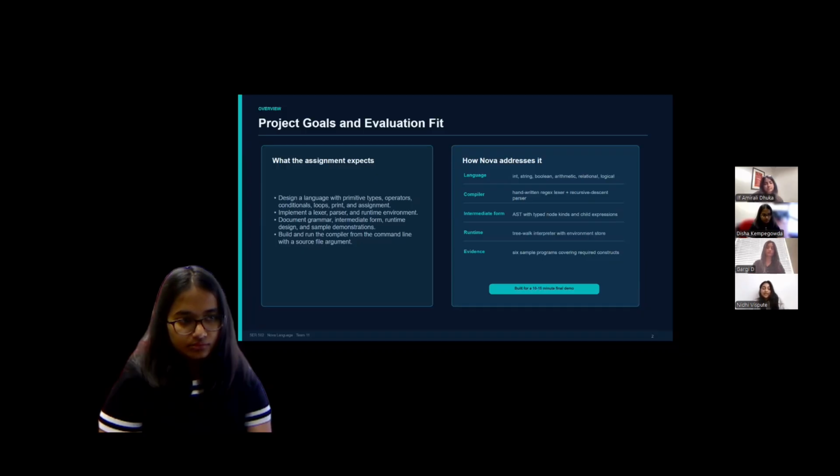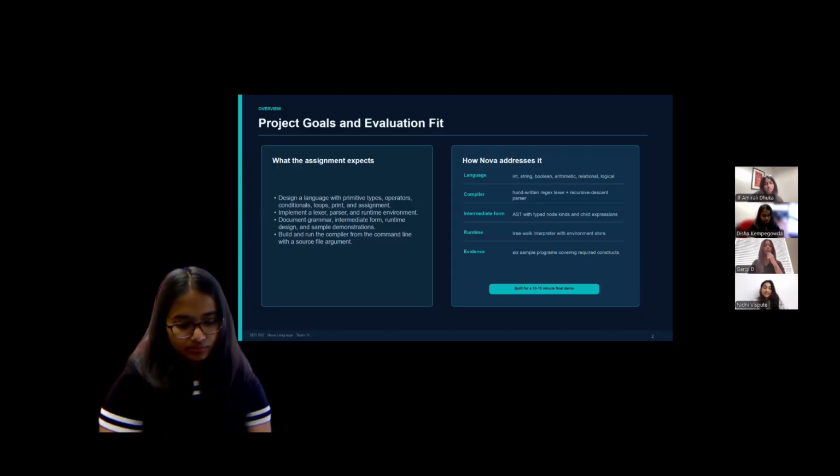The compiler is a handwritten regex lexer paired with a recursive descent parser. The intermediate form is an abstract syntax tree with typed node kinds. The runtime is a tree-walk interpreter with an environment store. And we have 6 sample programs covering every required construct.